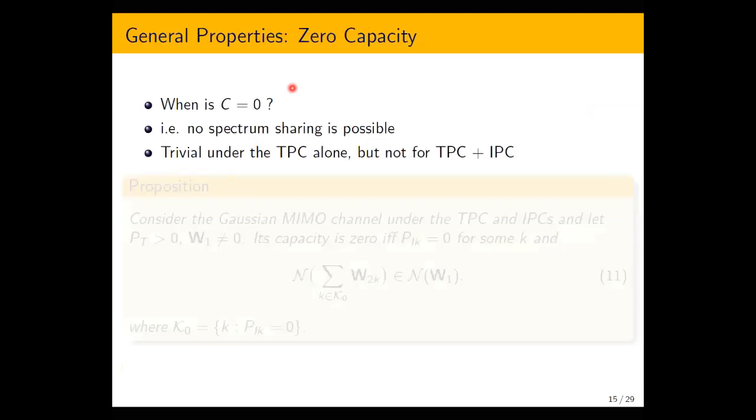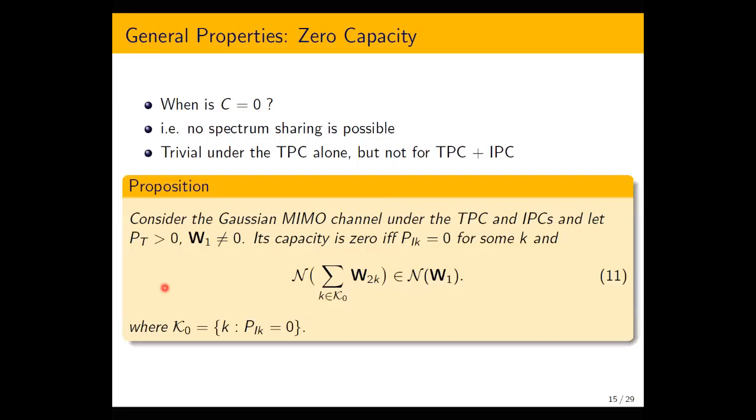The next question we ask: when is the capacity zero? Which means no spectrum sharing is possible at all. This question has a trivial answer under TPC alone. Either the channel is zero or total transmit power must be zero, but it's not trivial anymore under the joint constraint. So the answer changes quite a bit. We consider the case, of course, when PT is strictly greater than zero and the channel is not zero. Otherwise, capacity is trivially zero.